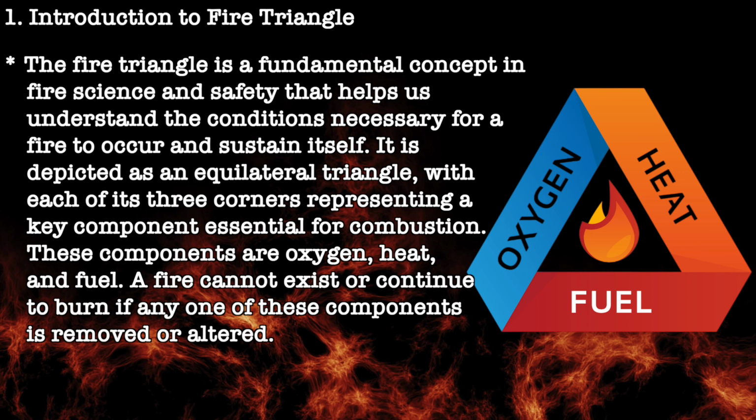It is depicted as an equilateral triangle with each of its three sides representing a key component essential for combustion. These components are oxygen, heat, and fuel. A fire cannot exist or continue to burn if any one of these components is removed or altered.